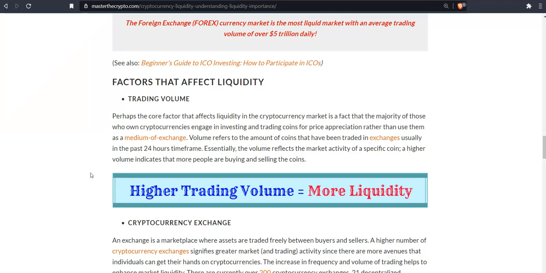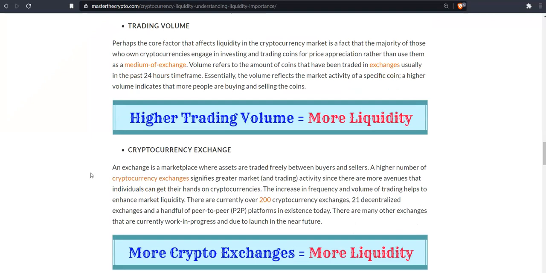Volume refers to the amount of coins that have been traded in exchanges, usually in the past 24 hours. Essentially, the volume reflects the market activity of a specific coin. A higher volume indicates that more people are buying and selling the coin. Higher trading volume equals more liquidity.